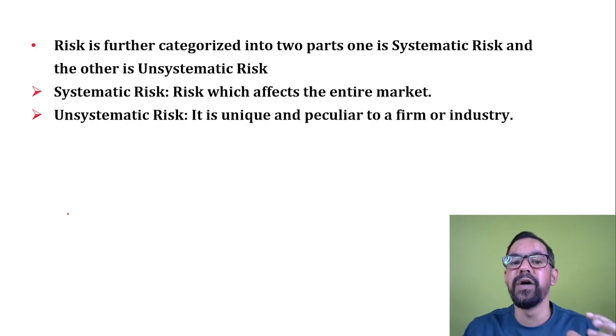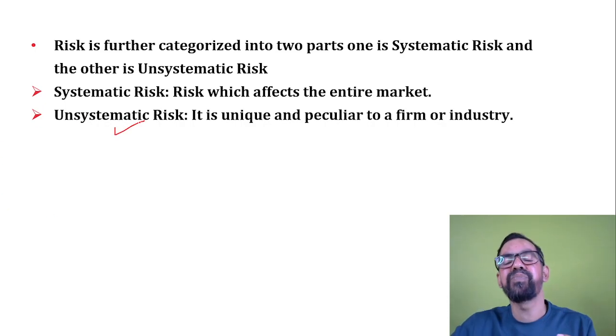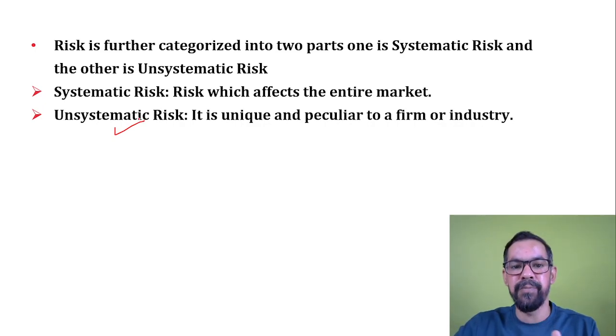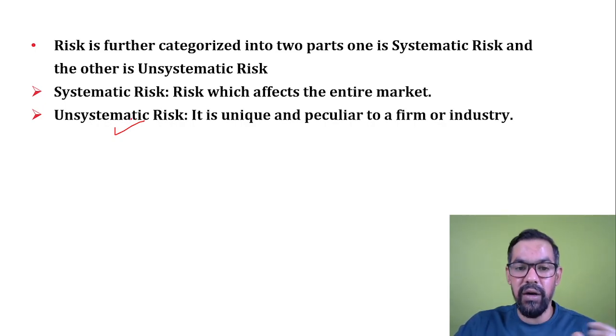Unsystematic risk is peculiar to a firm or individual, like an employee strike in a bank. Internet failure or system failure is part of unsystematic risk. They are avoidable in nature. You can control these kinds of risk.